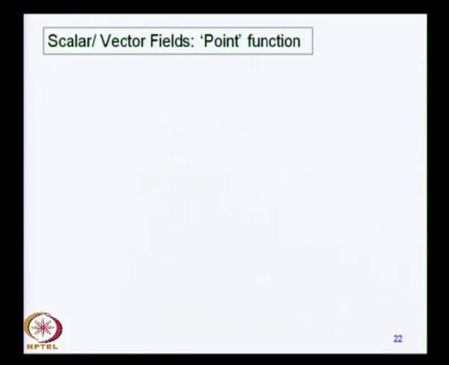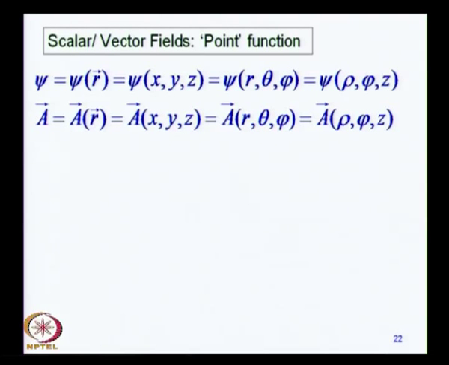So, there are two kinds of point functions, the scalar point function and the vector point function. So, psi is an example of a scalar point function, the vector A is an example of a vector point function. Both are functions of specific points. So, the position vector of that point appears as an argument of these functions, the scalar and the vector point function,